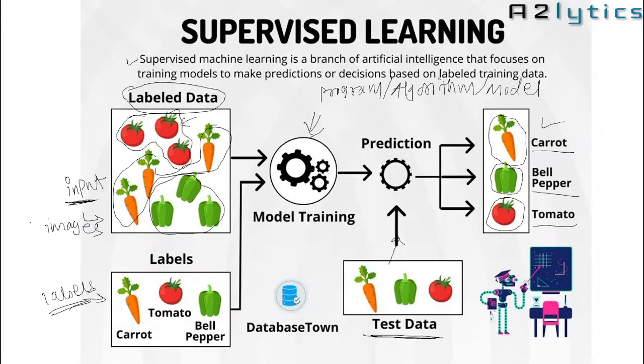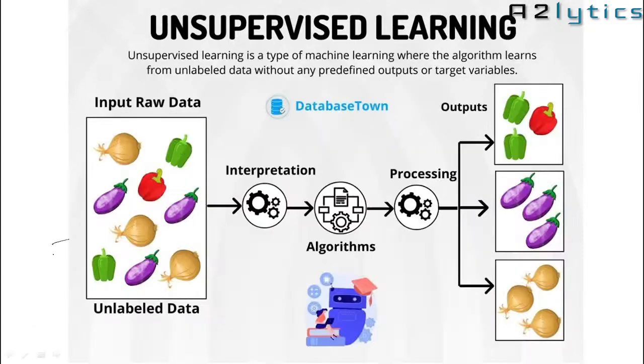As compared to the previous diagram, here 2 inputs are there. This is the first input, this is the second input. First input is images, second input is labels. But in case of unsupervised, there is only one input, that is images.